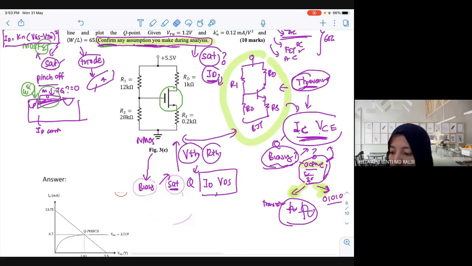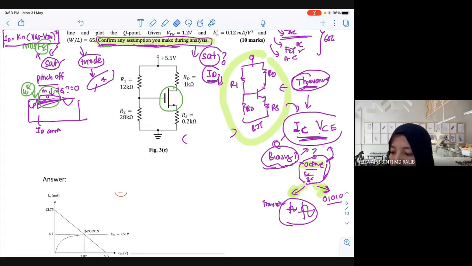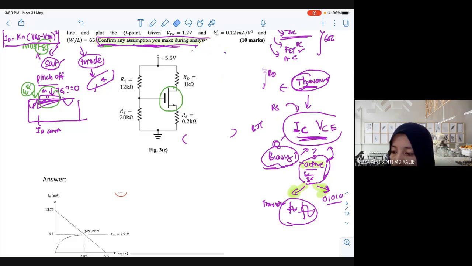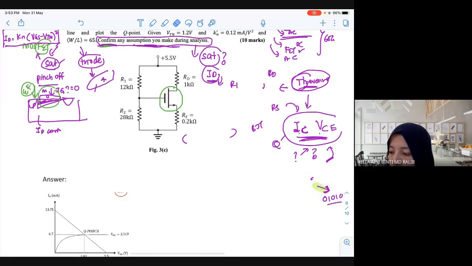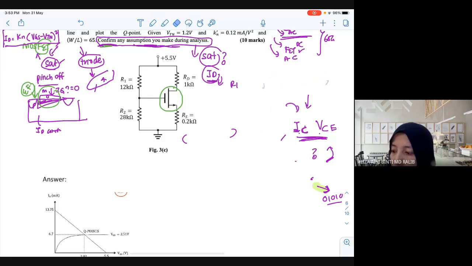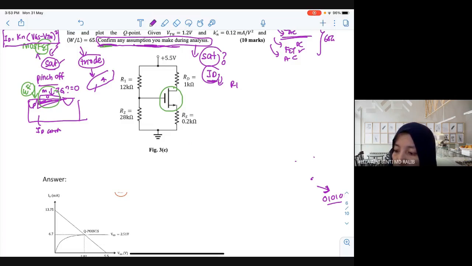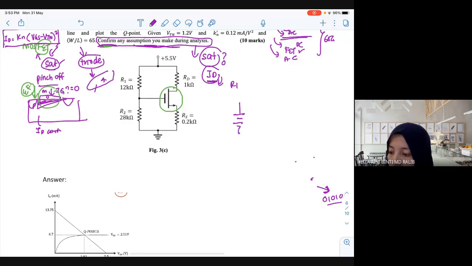Okay, so let's go through the calculation now. Okay, now you see this one is a biasing circuit. So now you need to change to VTH. Okay, now let's change to VTH and RTH. And then here instead of BJT you have NMOS, and then you have RS.